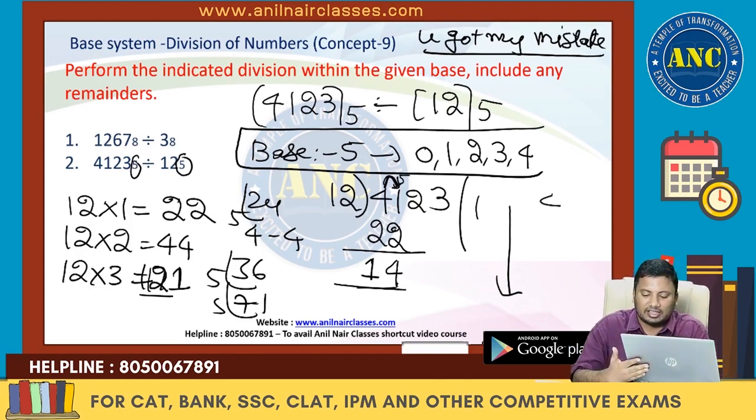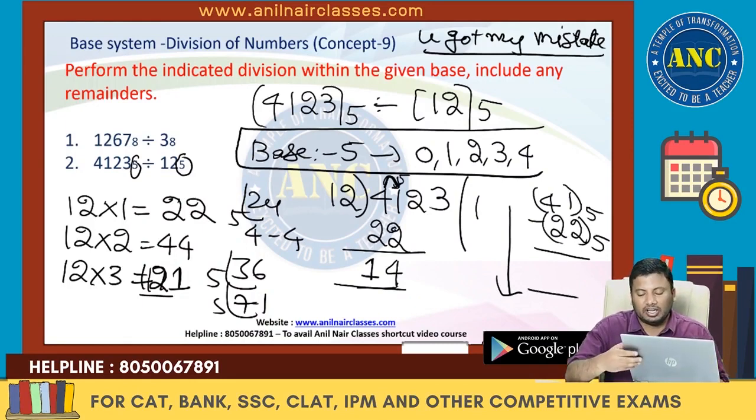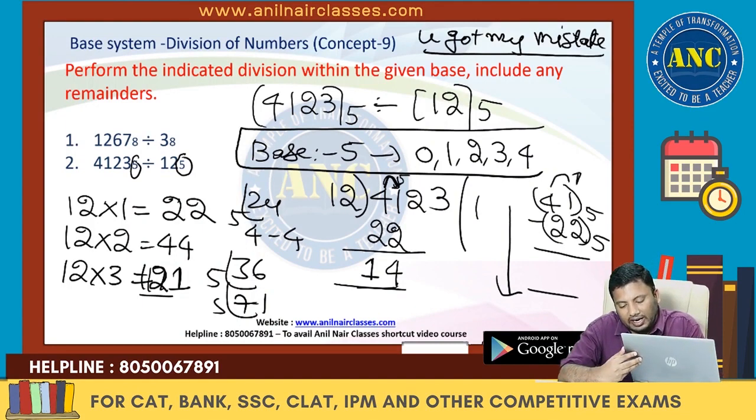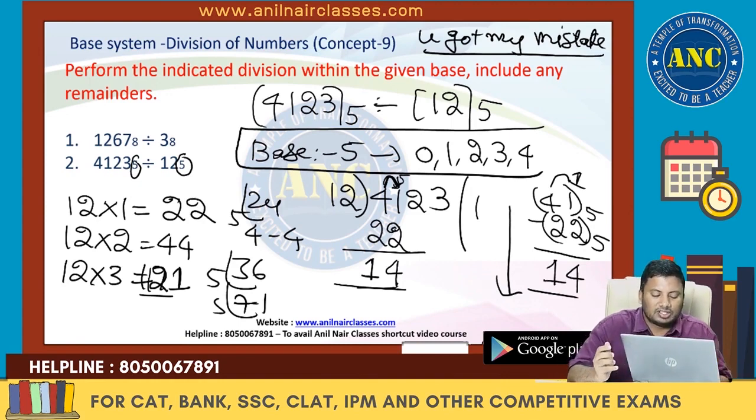Yesterday I discussed 41 minus 22. How will you do it in base system 5? Already we discussed subtraction in a non-decimal system. 1 plus 5 is 6. 1 plus 1 in base system 5 is 5. 5 plus 1 is 6. 6 minus 2 is 4. 4, 1 carried, 3. 3 minus 2 is 1. I hope you have understood. Yesterday we discussed how to do the subtraction for a non-decimal system.